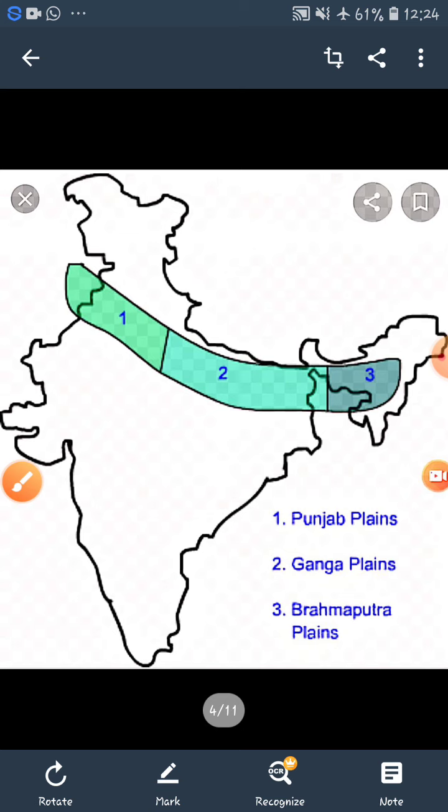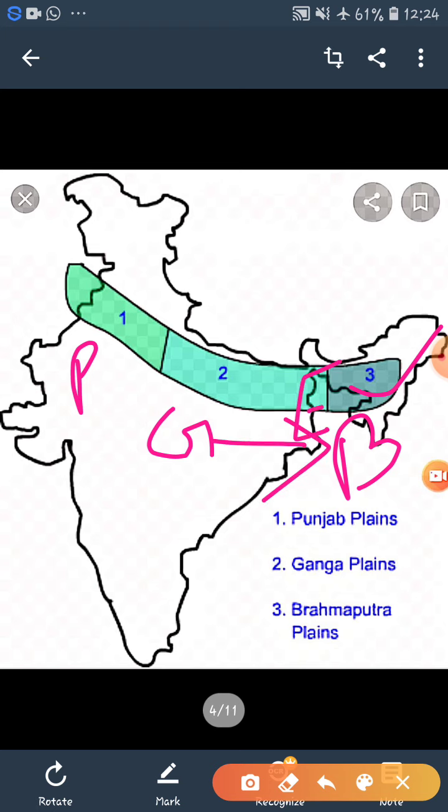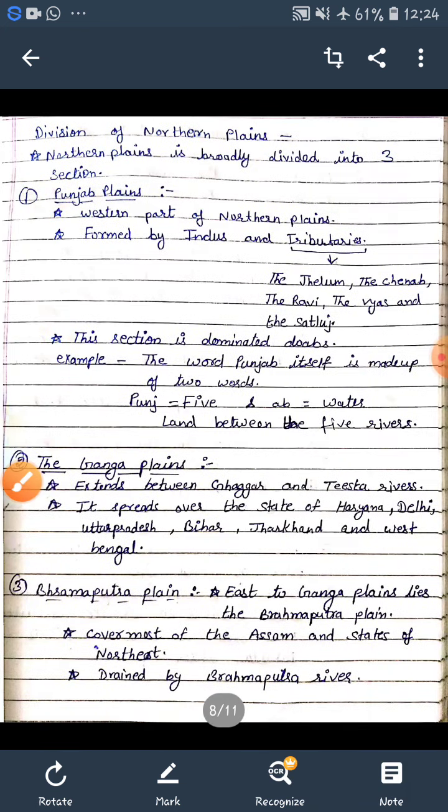East of the Ganga plains, this is your Punjab plains, this is your Ganga plains, and the third one is the Brahmaputra plains. The Brahmaputra plains lie east of the Ganga plains and cover most of Assam and the states of the north east, drained by the Brahmaputra river.